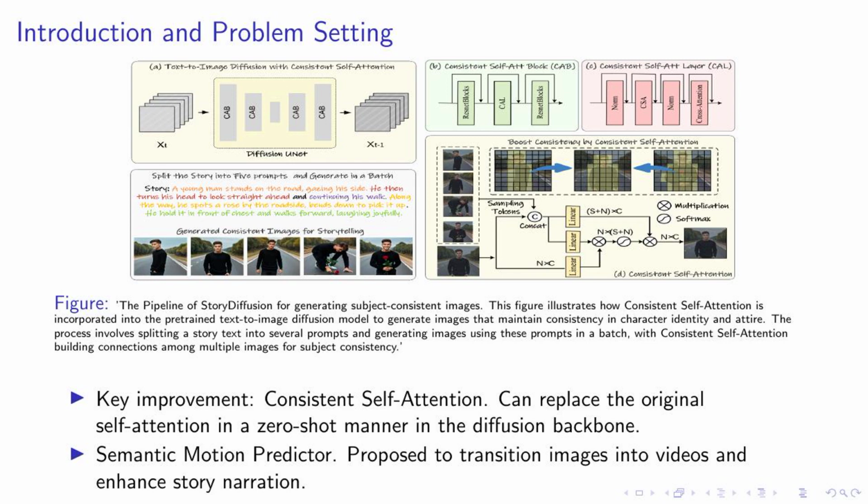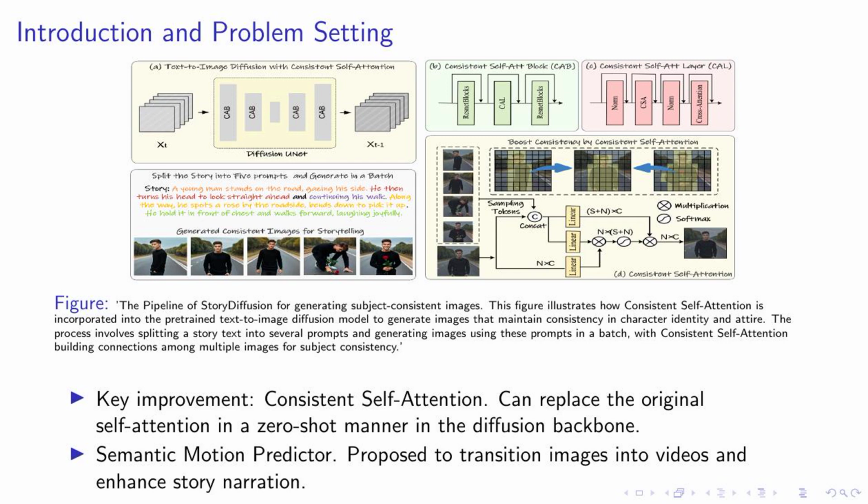This means we can generate images that maintain consistency in character identity and attire without any additional training. We achieve this by splitting a story text into several prompts and generating images using these prompts in a batch. Consistent self-attention then builds connections among these multiple images, ensuring subject consistency.